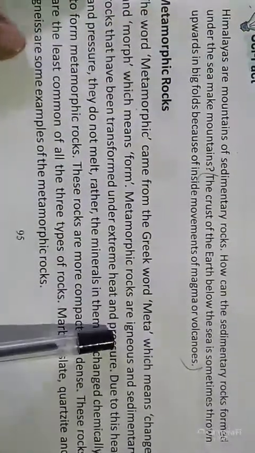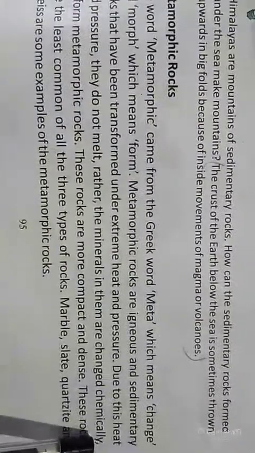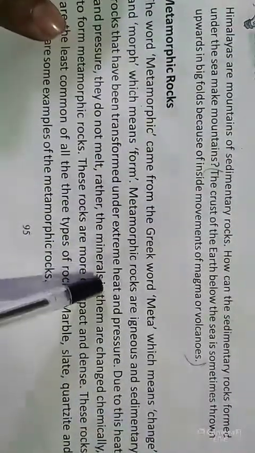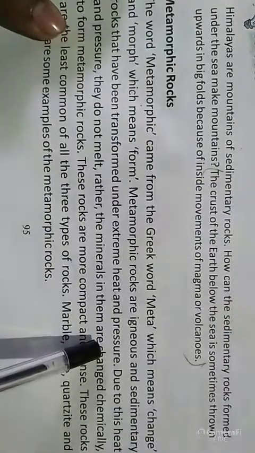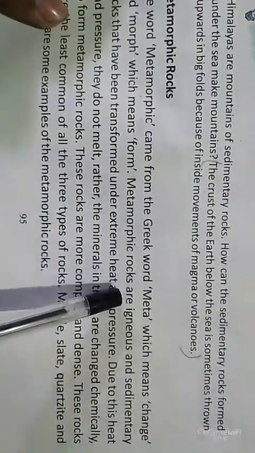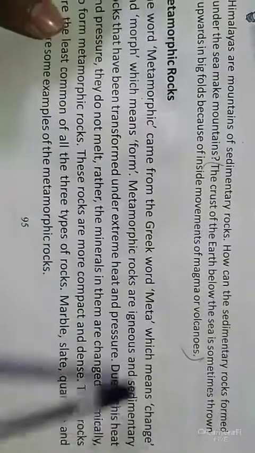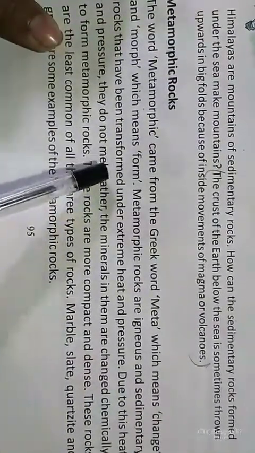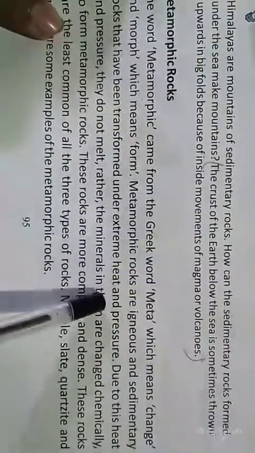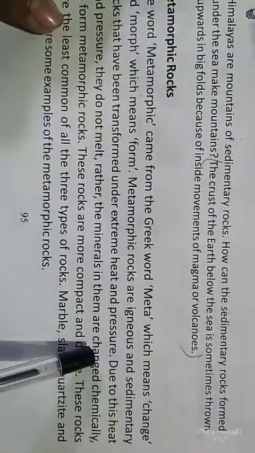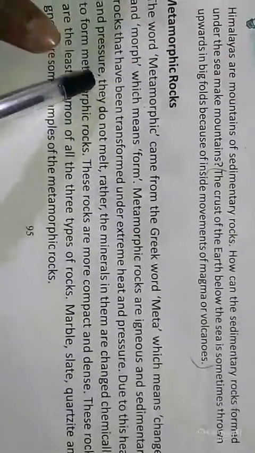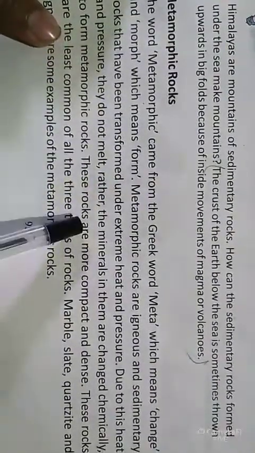Metamorphic rocks are igneous and sedimentary rocks that have been transformed under extreme heat and pressure. Due to this heat and pressure, they do not melt.